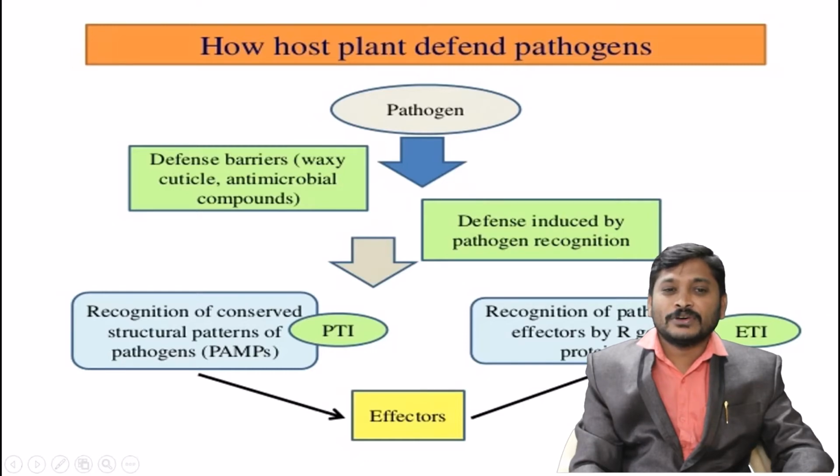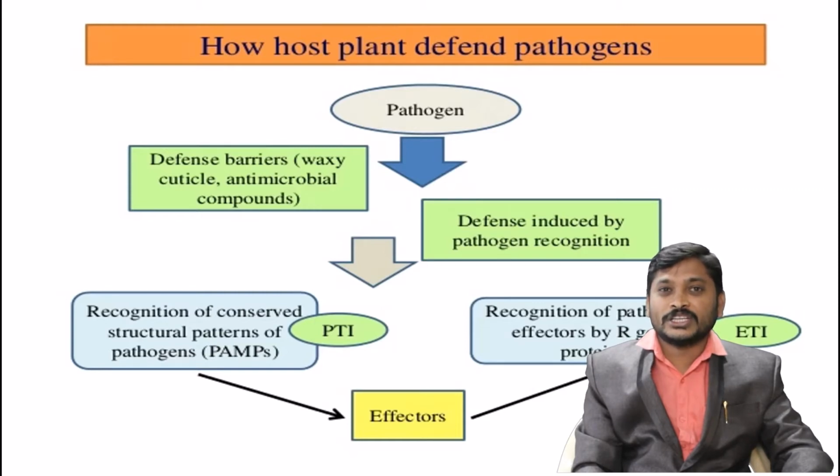In the case of common pathogens, it is a recognition process, a scanning process. This is called recognition of conserved structures and patterns of pathogens, called PAMPs, pathogen associated molecular patterns. This is correctly known as the pattern triggered immune strategy.